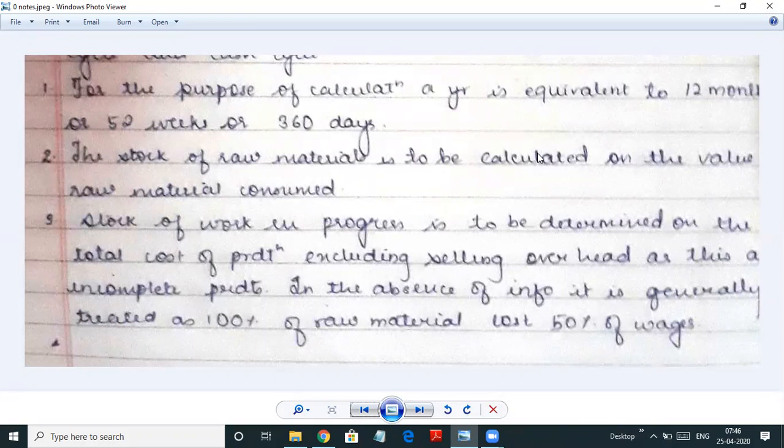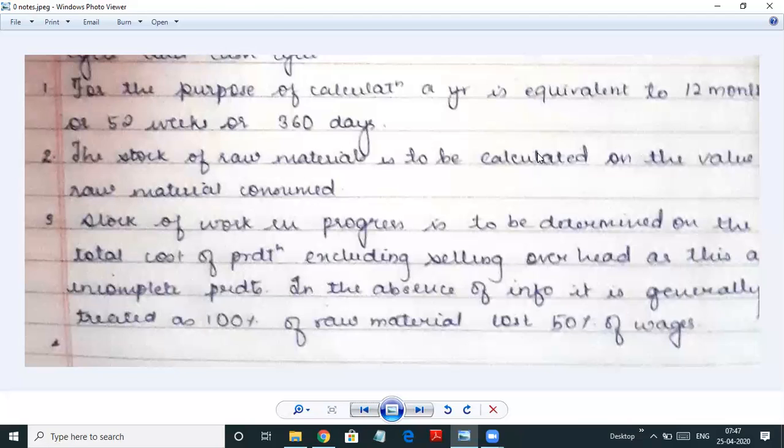The stock of raw material is to be calculated on the value of raw material consumed, and the stock of work in process is to be determined on the total cost of production excluding selling overheads. You cannot consider selling overheads for work in progress because at this stage the products are still incomplete, and selling overheads come into picture when you have finished products which are to be directly sold in the market. So work in progress cannot be sold, so we don't consider selling overhead.